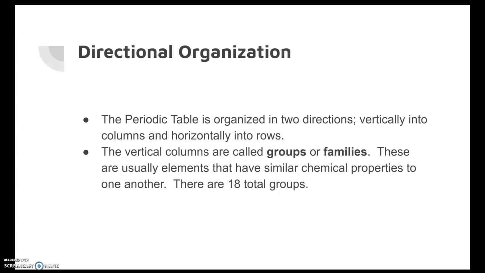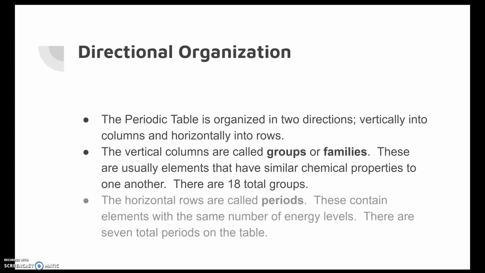These are elements that have similar chemical properties to one another, and there's a total of 18 families or groups. Now, the horizontal rows are called periods, and these contain elements with the same number of energy levels. There's a total of 7 periods.